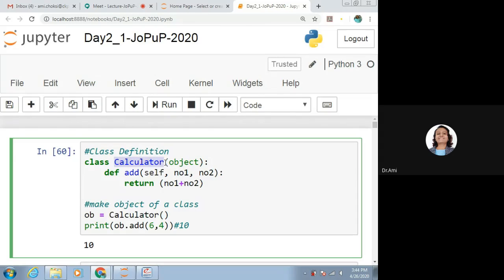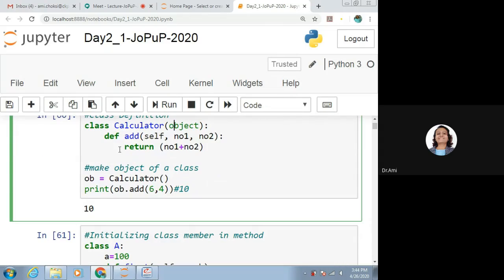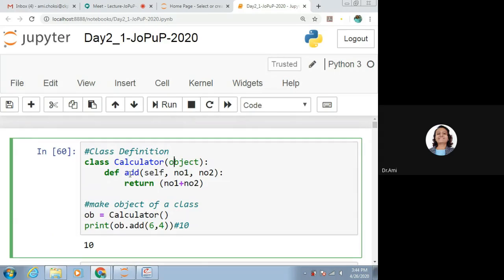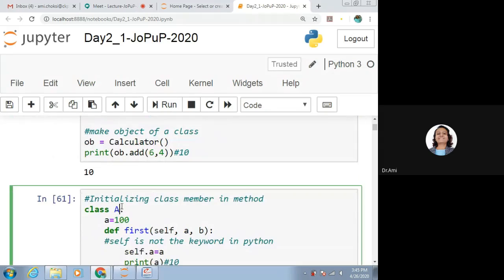Say calculator. After that, what we are doing is def add(self, number 1, number 2). This is as such not required. We can write it without that also.